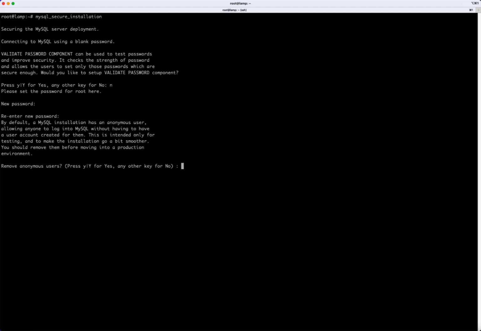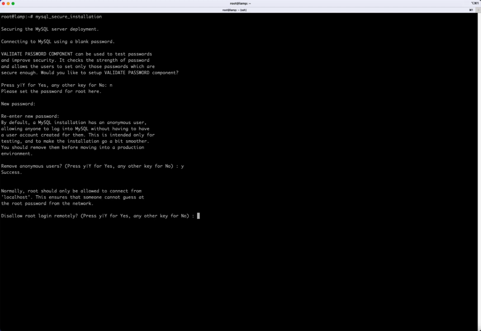Next, should we remove anonymous users? Yes. Next, it asks, should we disallow root login remotely? And I'm going to say yes, we should disallow that because we don't want people to try to hack into our MySQL database remotely. So we only want local connections. So I'm going to say yes.